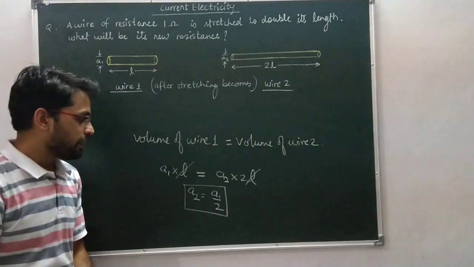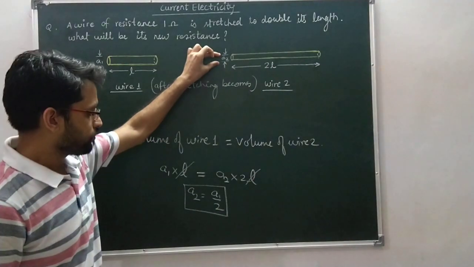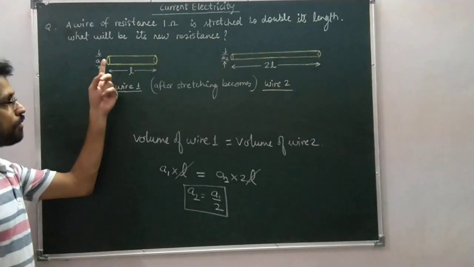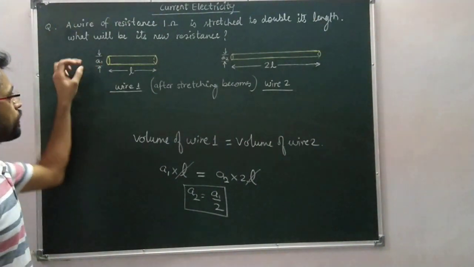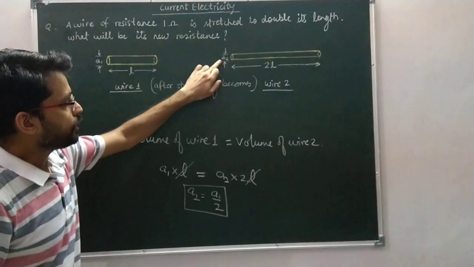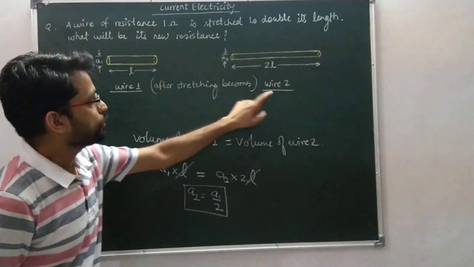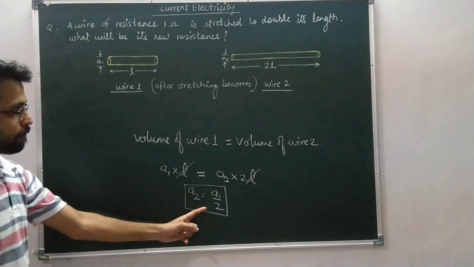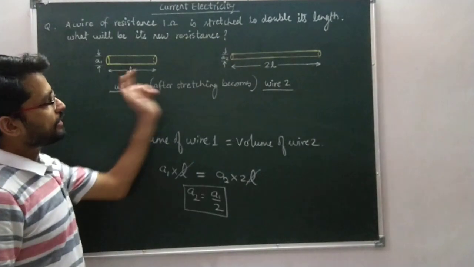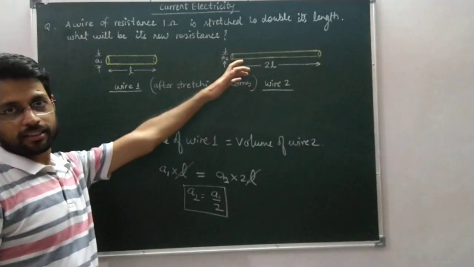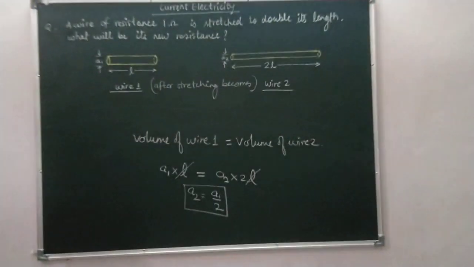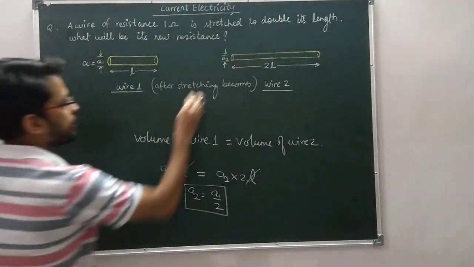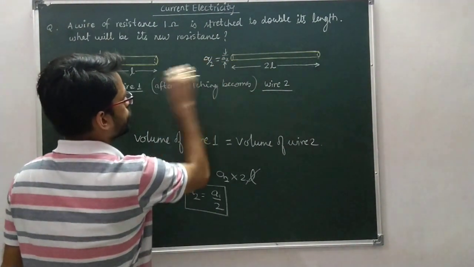What does it mean? It means the cross section area becomes half of that of the initial wire. So A2, the cross section area of wire 2, is equal to half of A1. When length gets doubled, the cross section area gets halved. So if we assume A1 is A, then A2 will be A by 2.